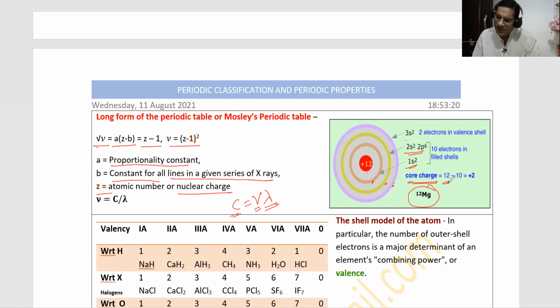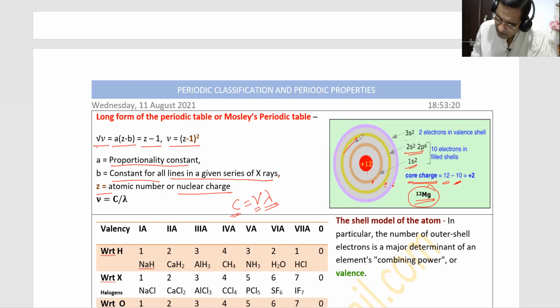Magnesium has how many electrons? 12 electrons. Now in the first shell and second shell, total how many electrons are there? 10 electrons.